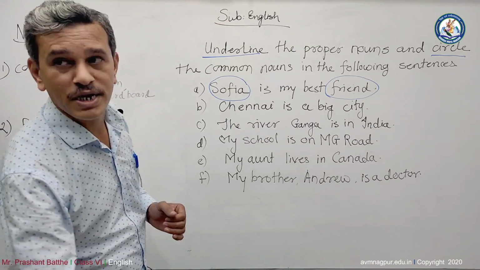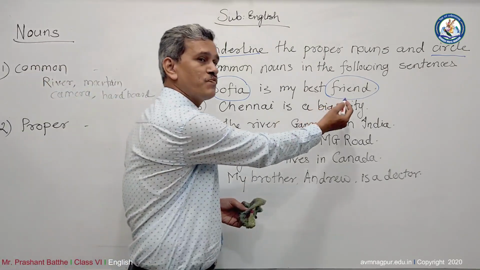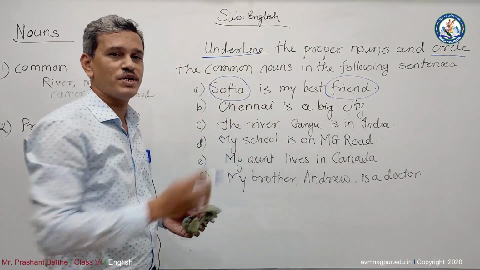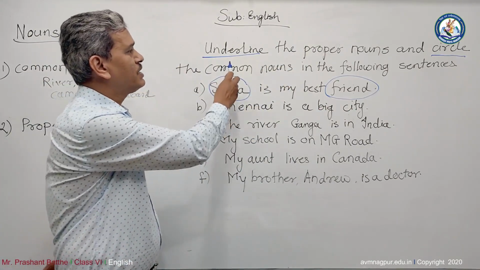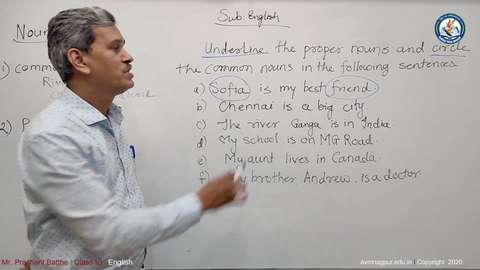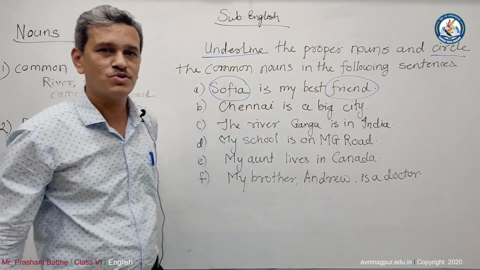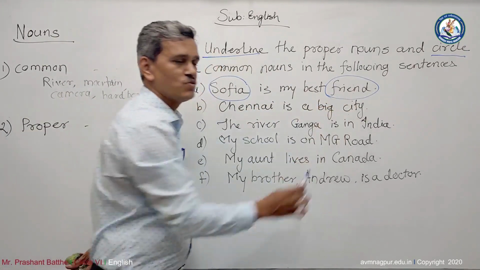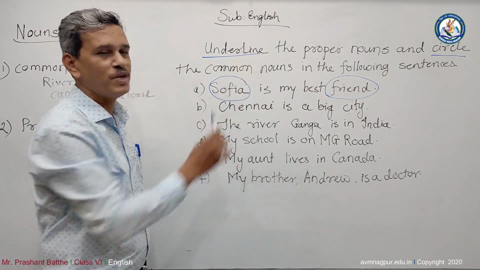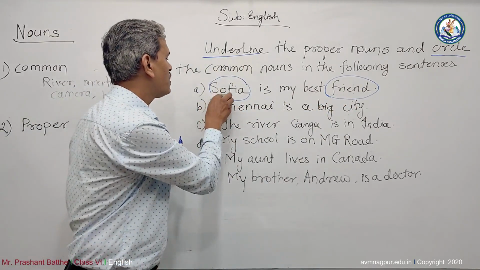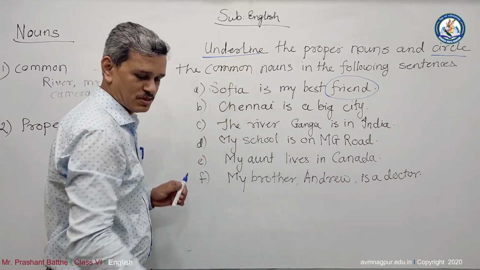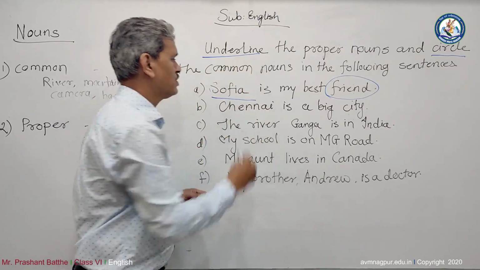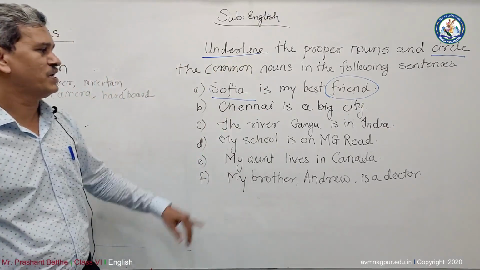So we have encircled 2, that is friend and Sophia. But what does the question say? The question says underline the proper noun. So friend is a common noun, so we have circled it. So obviously Sophia will be a proper noun, so we have to underline it. So we are going to underline Sophia. Okay. Now moving to the next one.